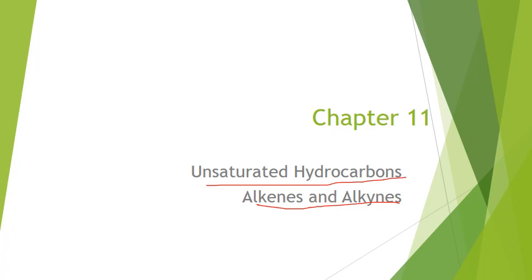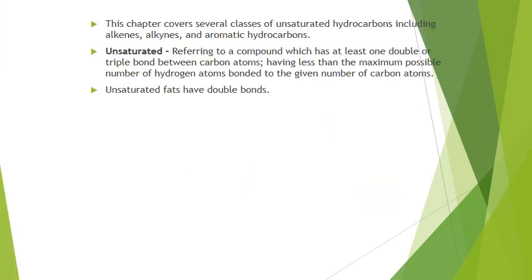So, all right, this chapter is going to cover unsaturated hydrocarbons. Unsaturated essentially means that not all the carbons have single bonds. You have to have at least one double bond or at least a triple bond. We'll see that. So saturated means saturated with single bonds. Unsaturated means some of the bonds aren't single bonds.